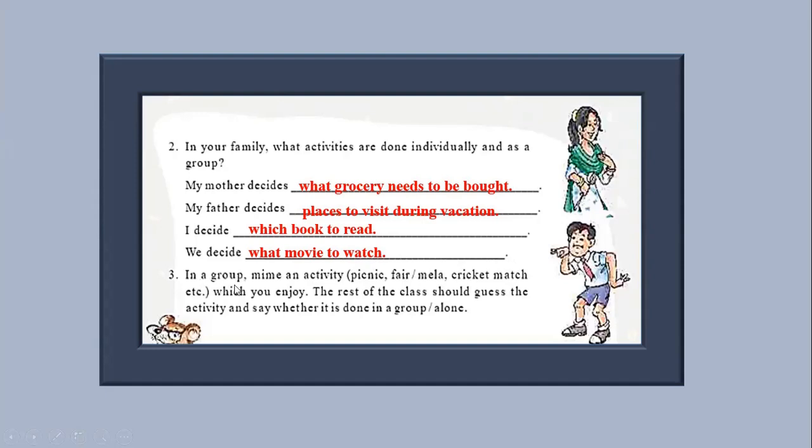Now, in a group, mime an activity: picnic, fair or mela, cricket match, etc., which you enjoy. The rest of the class should guess the activity and say whether it is done in a group or alone. This definitely is an interesting activity that you would have enjoyed doing in the school. Nevertheless, you can pick an activity and mime it to your friends. And your friends must be able to guess the activity and say whether it is done in a group or alone.